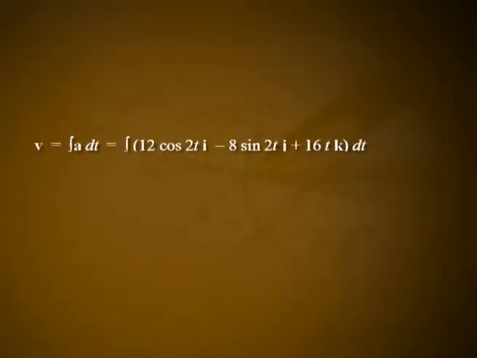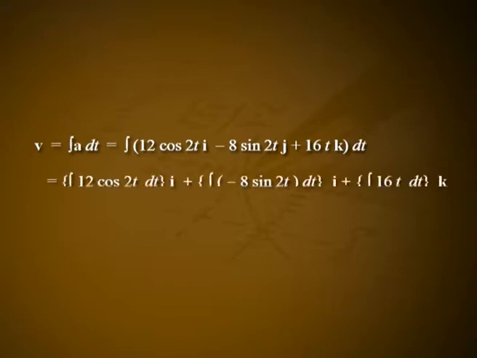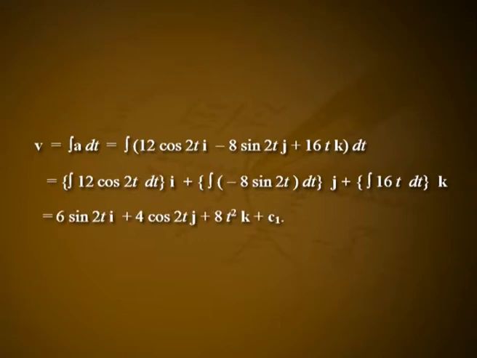Solution: given vector a is equal to 12 cos 2t i minus 8 sin 2t j plus 16t k. On integration, vector v is equal to integral of vector a dt, which is equal to integral of (12 cos 2t i minus 8 sin 2t j plus 16t k) dt, which is equal to integral 12 cos 2t dt i plus integral minus 8 sin 2t dt j plus integral 16t dt k, which is equal to 6 sin 2t i plus 4 cos 2t j plus 8t square k